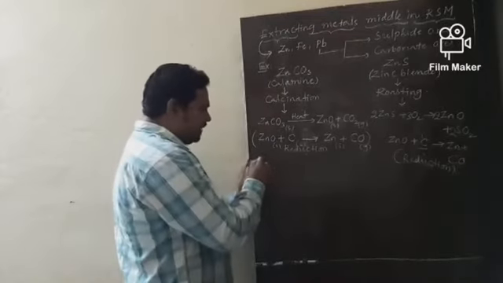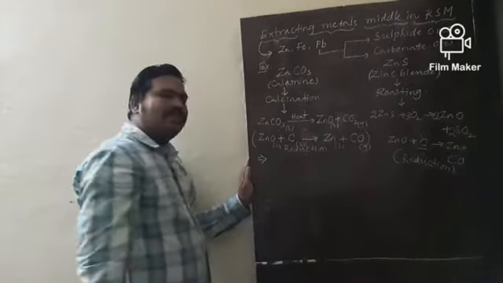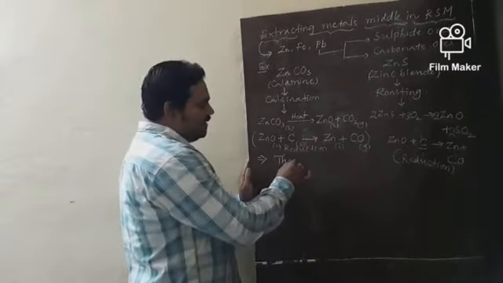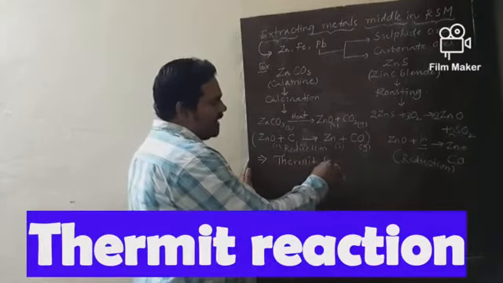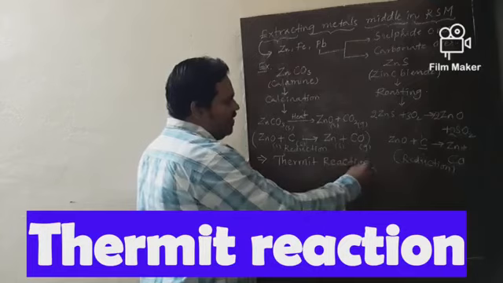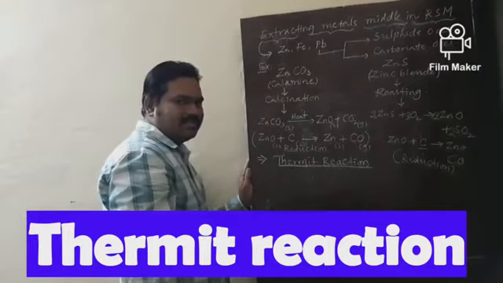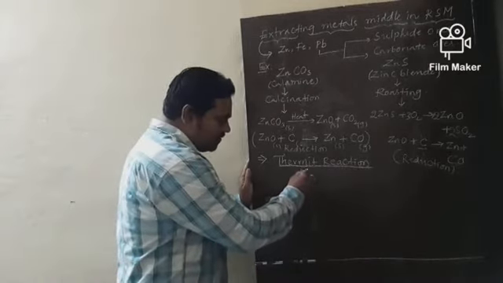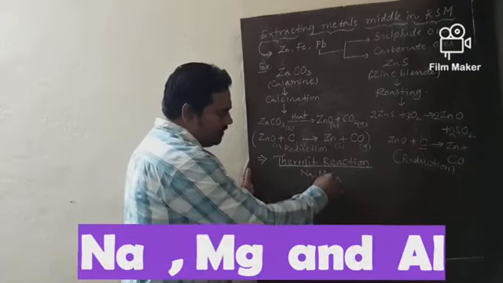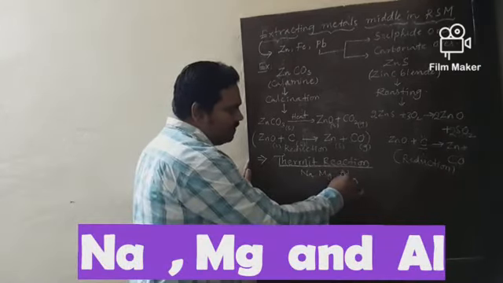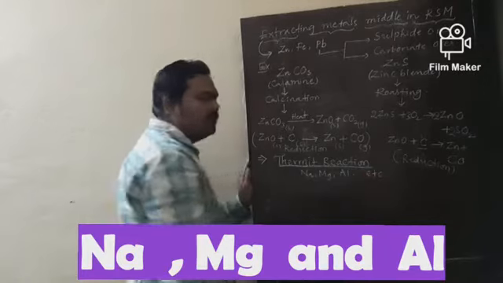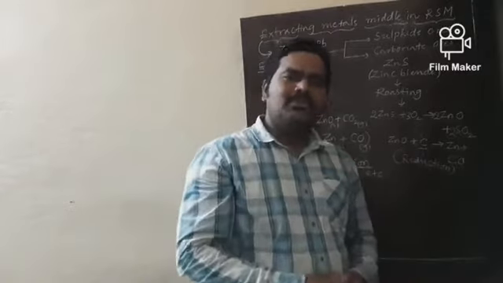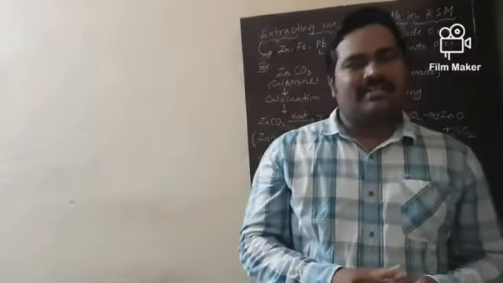But sometimes, for another type of displacement reaction, what is the name of the reaction? The Thermit reaction. We are using reducing agents that are more reactive metals, like sodium, magnesium, and aluminium, as a reducing agent for a few displacement reactions. Why? Because these metals are able to replace less reactive metals.